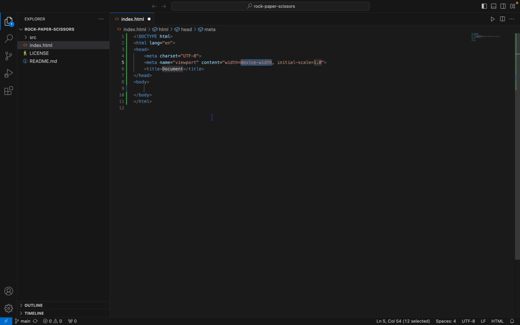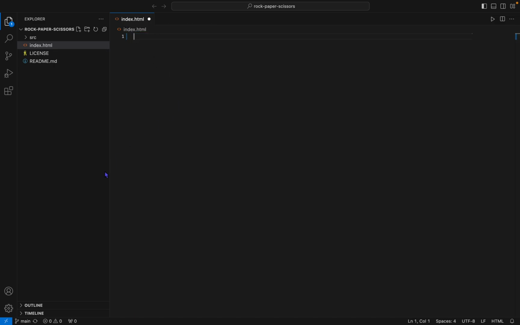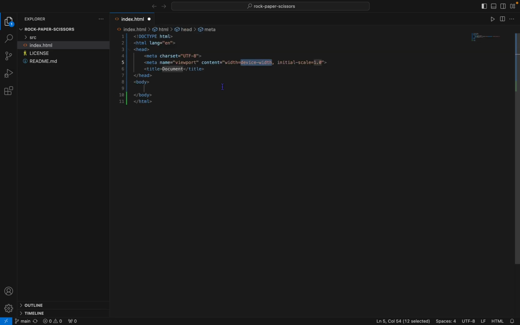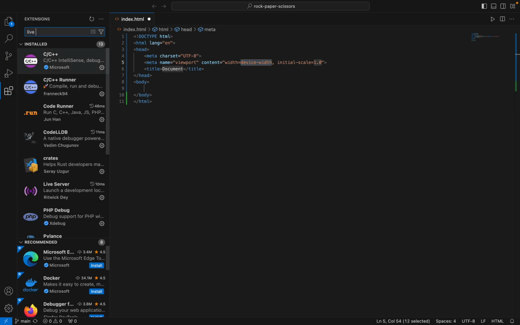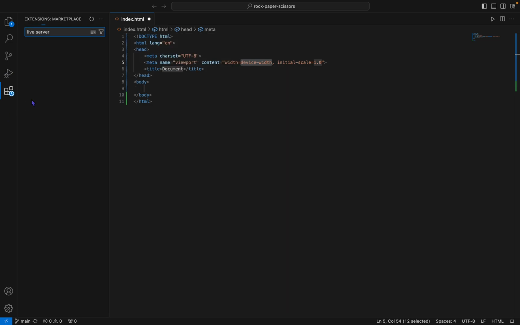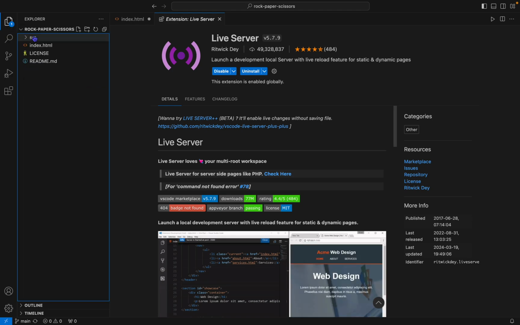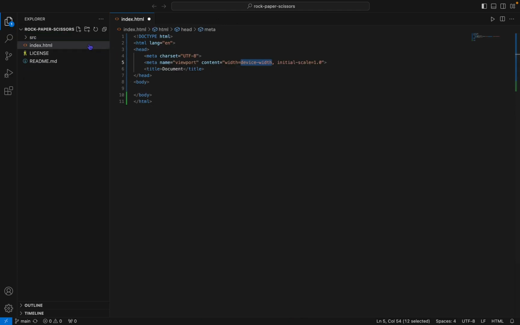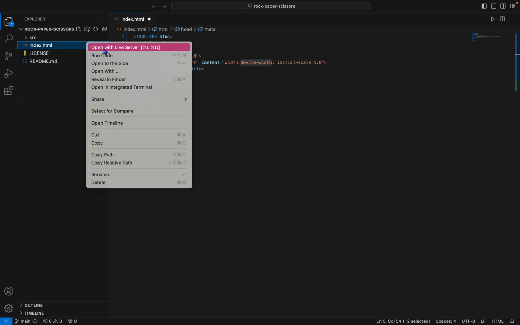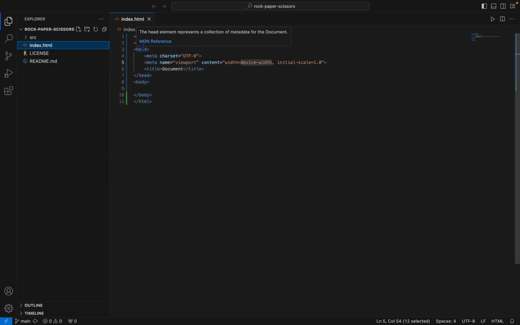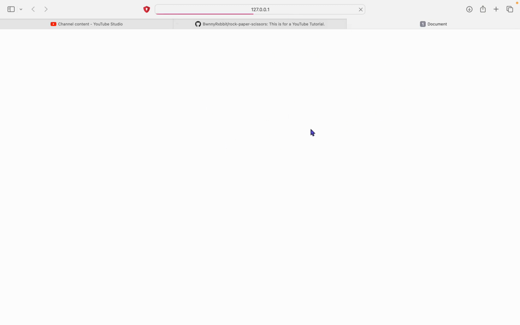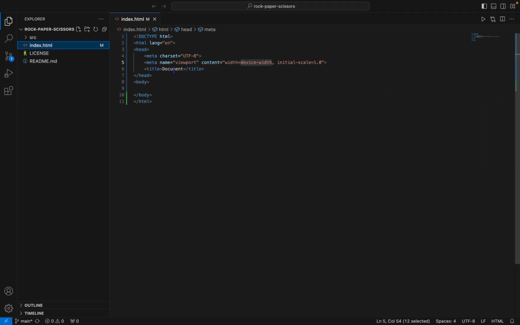Alright, so if you type the exclamation mark and then press on this, it will give you a boilerplate. I recommend downloading Live Server. So go here, search up Live Server, and download this. I already have it downloaded, but once you have downloaded that, right click on this and press on open with Live Server. Now it will open up here. Now you can get started.